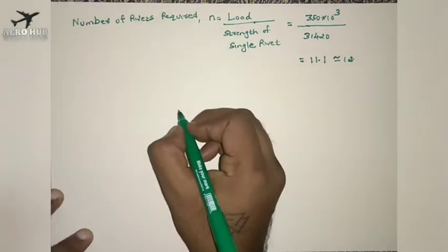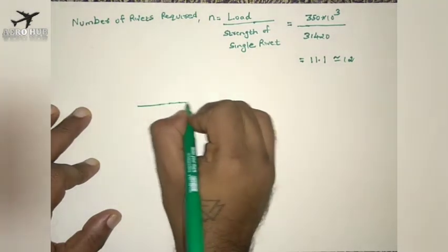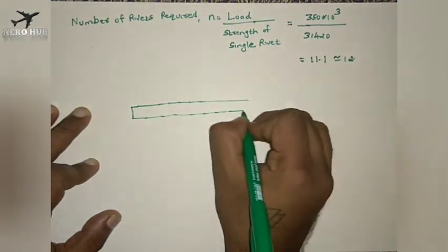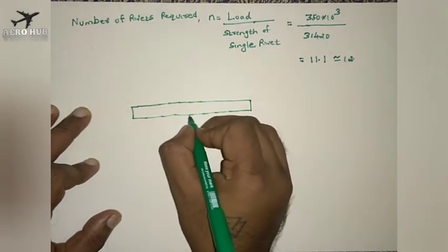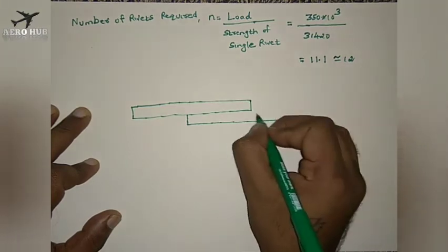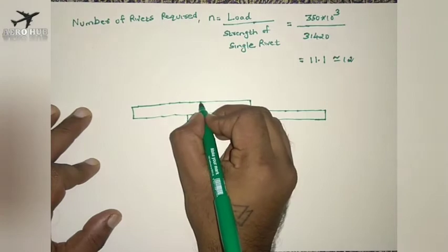Now we have to understand certain things. We have the rivet here. We have two plates, and this is our second plate, and this is the first rivet.